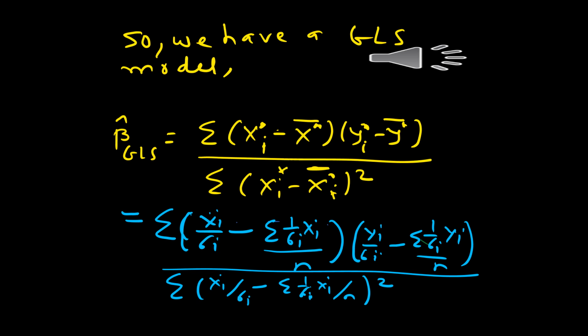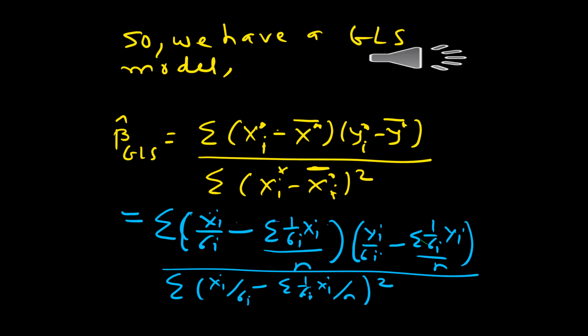You can always rewrite it in the form of the original x's and y's, which you can see in the blue color, where instead of xi star I've just used xi upon sigma i. Instead of x star bar I've used summation 1 upon sigma i into xi, the whole divided by n.